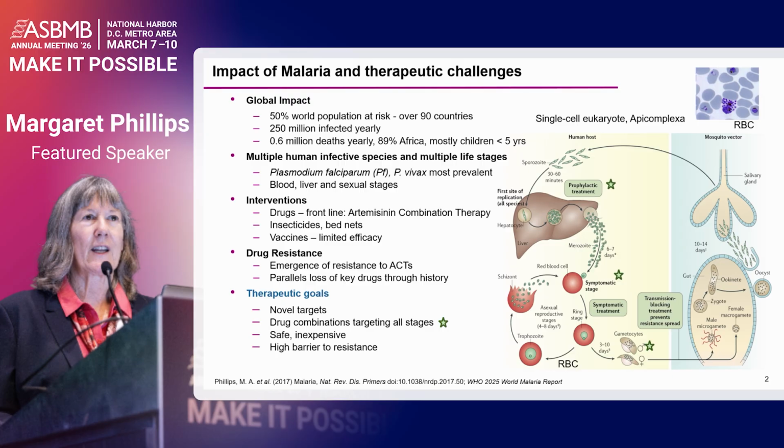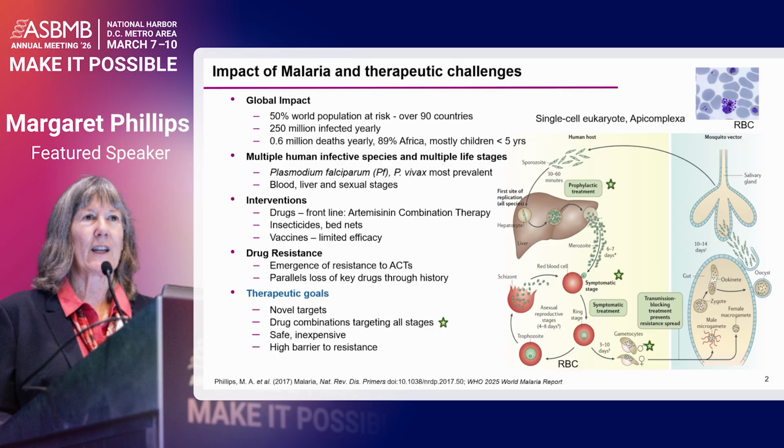And so if we're wanting to intervene on this cycle, we're absolutely going to have to be able to treat the symptomatic stage to cure patients. But liver stage active compounds will be prophylactic, and gametocyte active compounds will provide the potential to be transmission blocking, which could help us prevent resistance from spreading in the field.